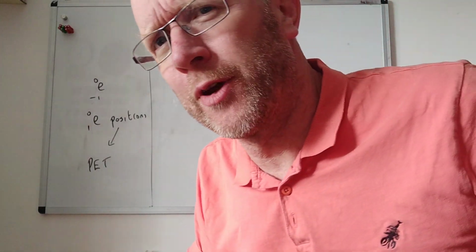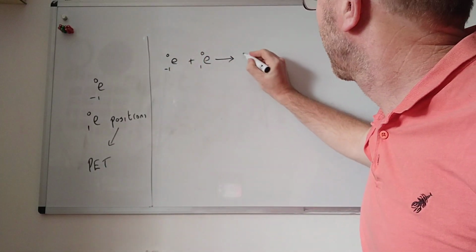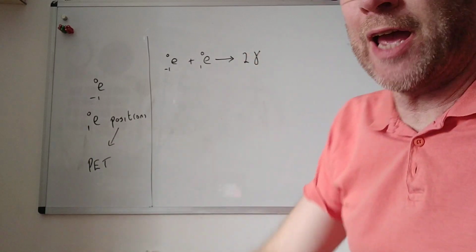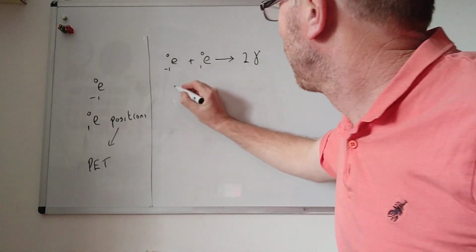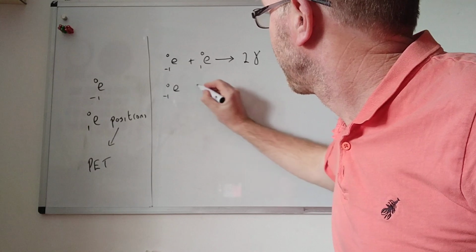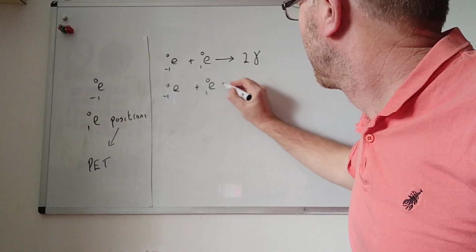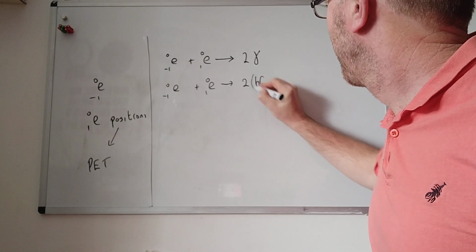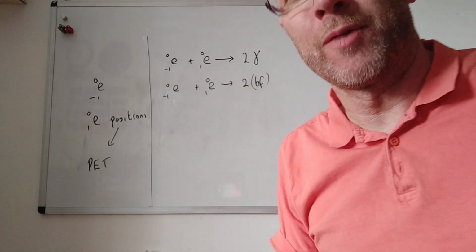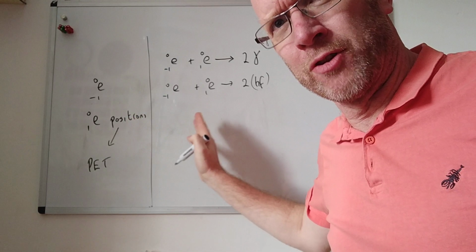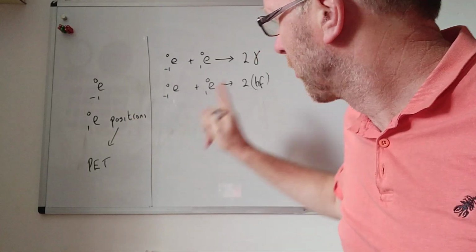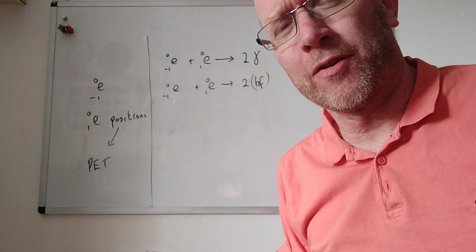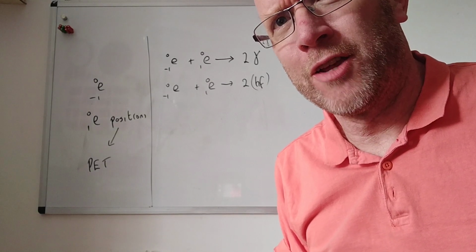Now, we have two ways of writing photons. We can write it like this, because they're generally gamma ray photons, or we usually instead write it like this. Because we know the energy of a photon is hf, we use hf effectively as a symbol, just as a symbol. This is not the maths equation. We'll have the maths equation later on paper. So that's it. Pair annihilation.